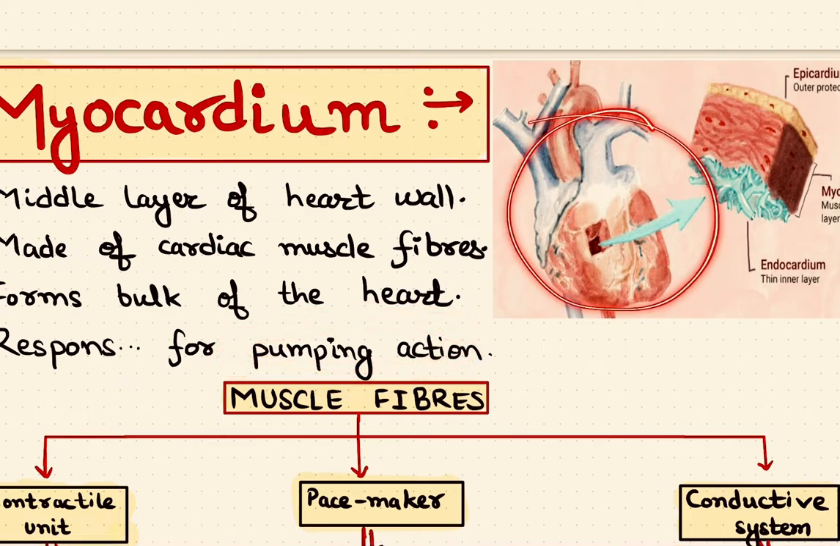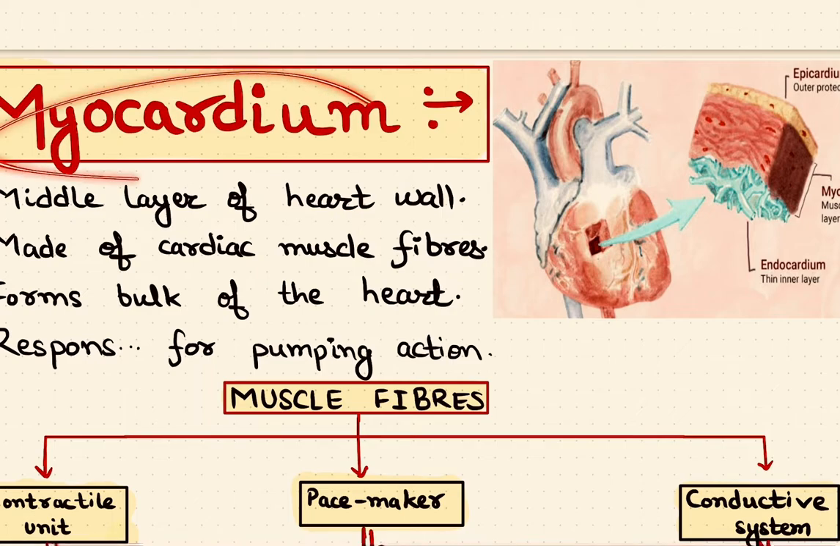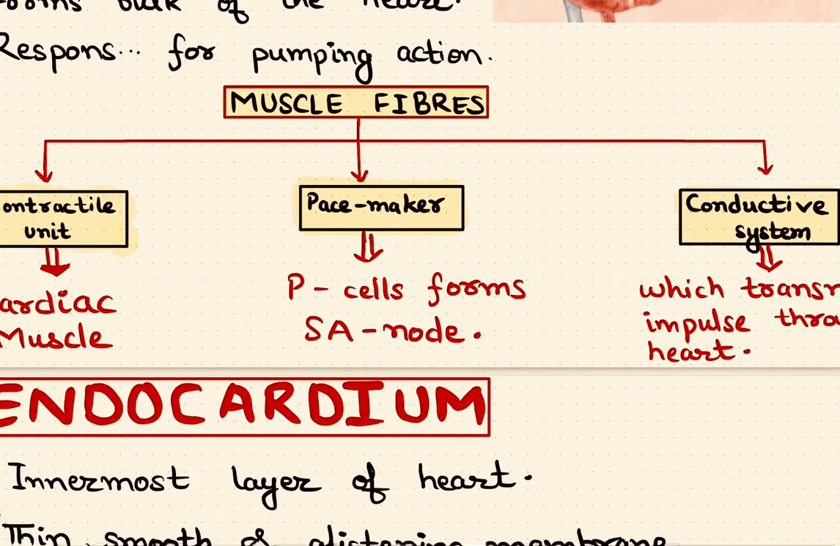That means the pumping action of the heart is done by which wall? This myocardium wall. It contains three types of muscle fibers. The first muscle fiber forms the contractile unit, and what does this contractile unit constitute of? It constitutes cardiac muscles. And the second muscle fiber present in the myocardium is the pacemaker. And what is this pacemaker?